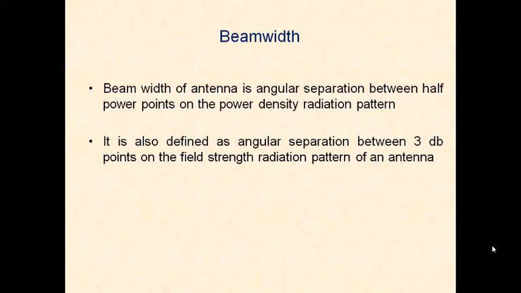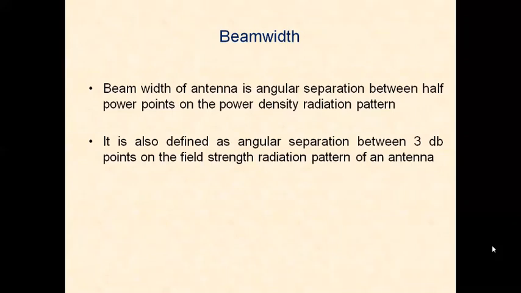Now how are we defining the beam width? The beam width of an antenna is the angular separation between 2 half power points on the power density radiation pattern.